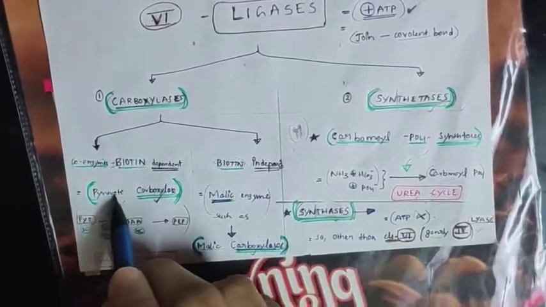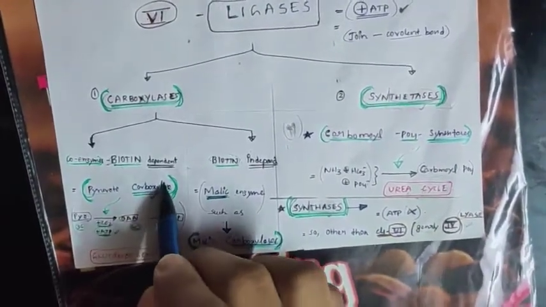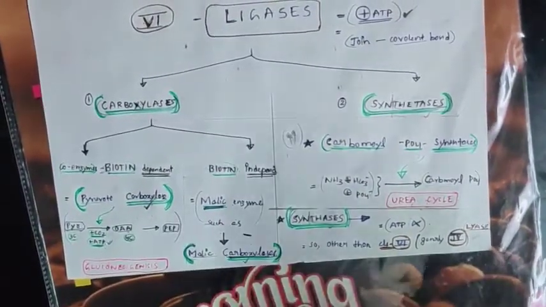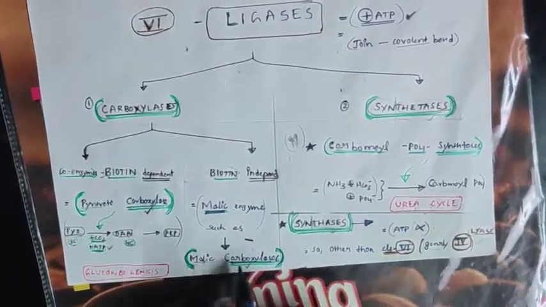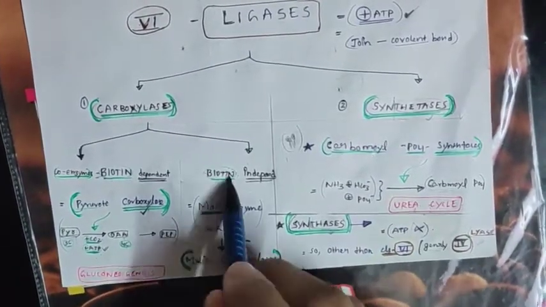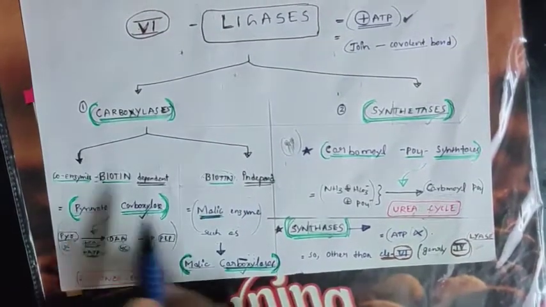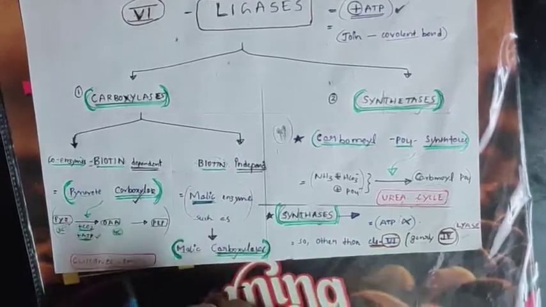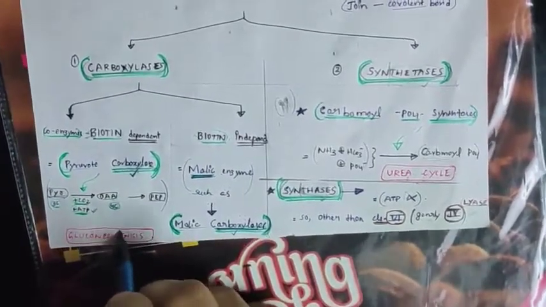Here you should remember this pyruvate is not dehydrogenase, it is carboxylase. Okay, dehydrogenase comes in the link reaction. Malic dehydrogenase comes in the Krebs cycle, but carboxylase comes in biotin independent carboxylase. We don't know in which reactions, no need for you. Okay, just remember carboxylase. But here you should remember gluconeogenesis, because gluconeogenesis is very important in carbohydrate metabolism. In gluconeogenesis you are getting this carboxylase, not dehydrogenase, remember. This is a stress point. Coming to the last clinical point.